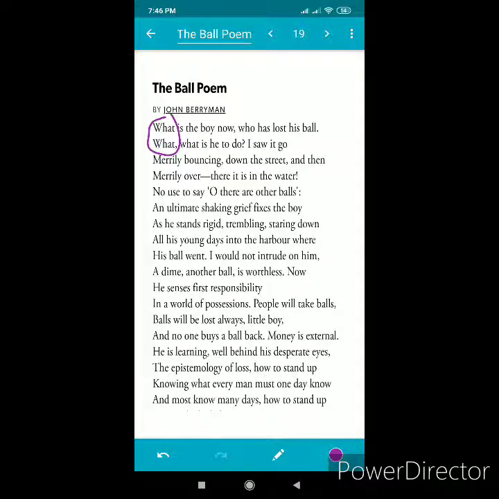Here the poet starts the first and the second line with what to arouse the curiosity of the reader about the reaction of the boy to the loss of the ball. Then look at third and fourth line, merrily. Here, each of these two lines begins with merrily to present the ball moving away happily, which is contrasted with the sad mood of the boy.